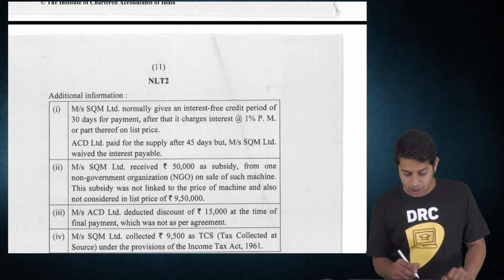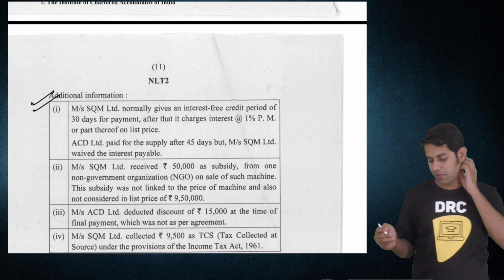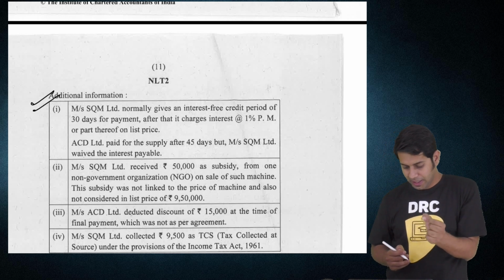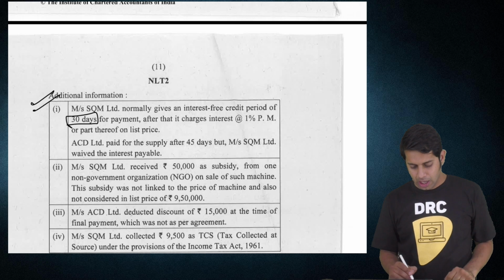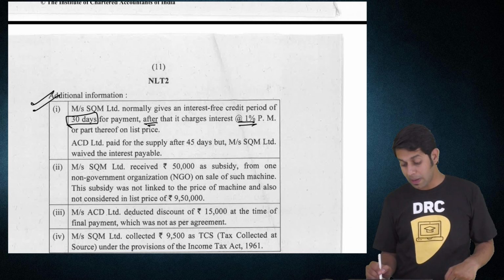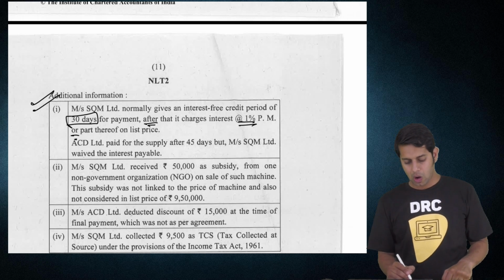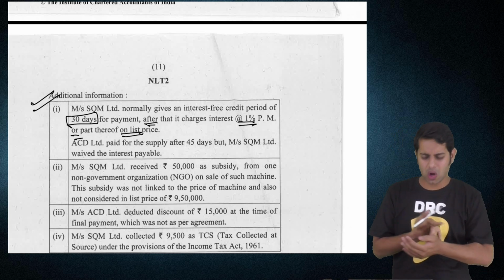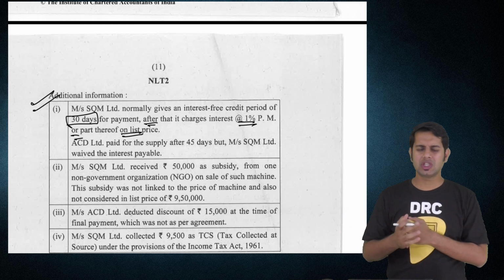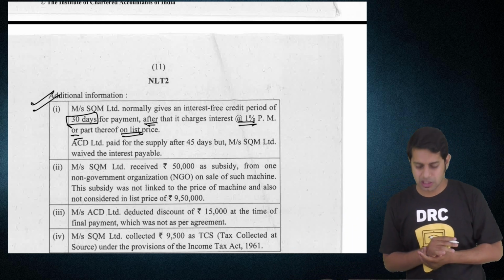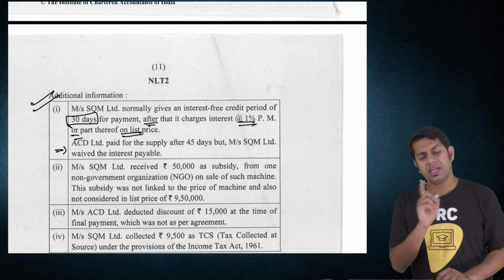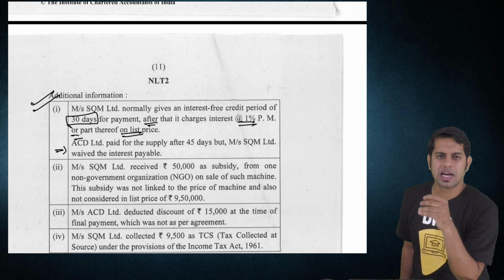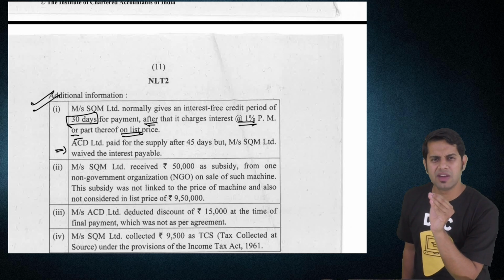Next point, other additional information. S Limited normally gives an interest-free credit period of 30 days for payment. After that, he charges 1% per month or part thereof on the list price, as penalty or late fee or interest for non-payment of consideration within the time limit. Now, is interest, penalty or late fee charged for delayed payment of consideration required to be added in the value of supply? Yes.